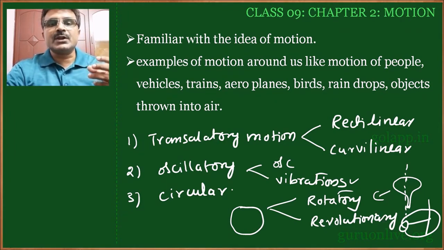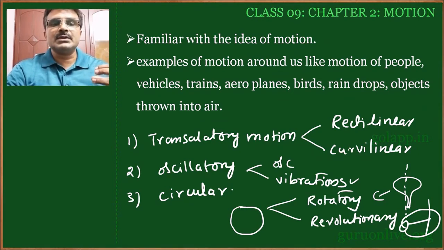Earth is moving around itself, so it has an axis which is inside the earth. Because of that rotation only, we can feel day and night. So such type of motion is called rotatory. And Earth is moving around the Sun, so the axis of movement is at the Sun and Earth is moving around the Sun. Such type of motion is called revolutionary.